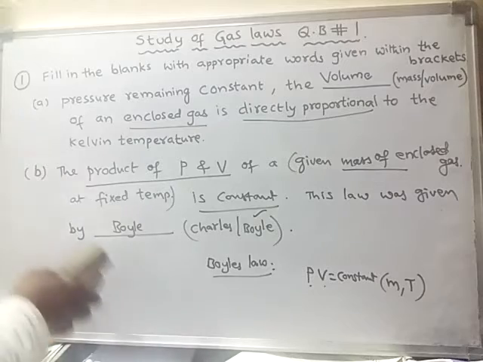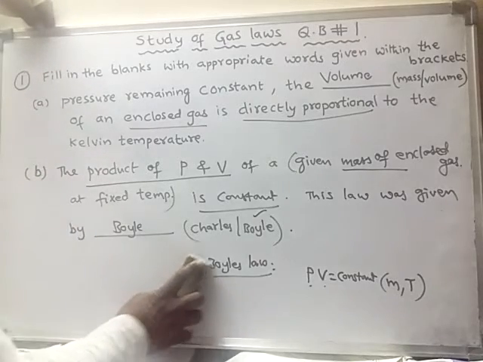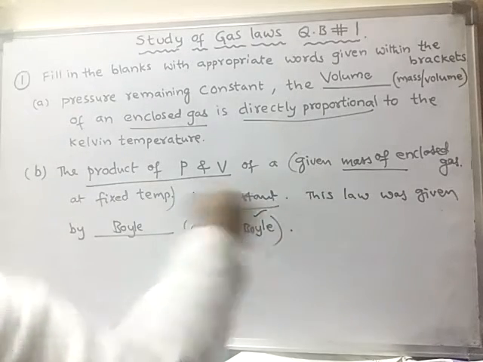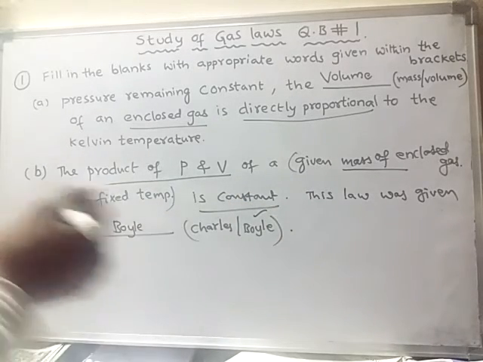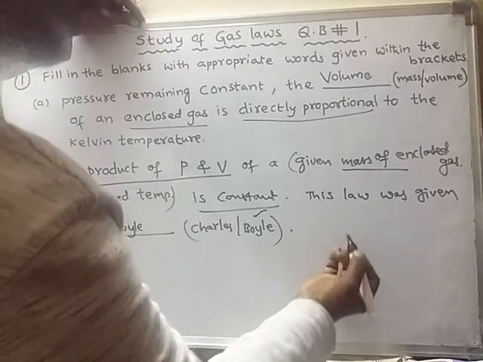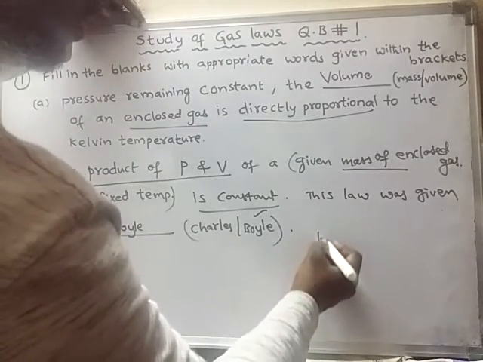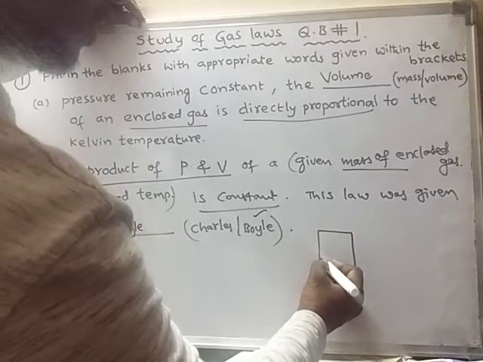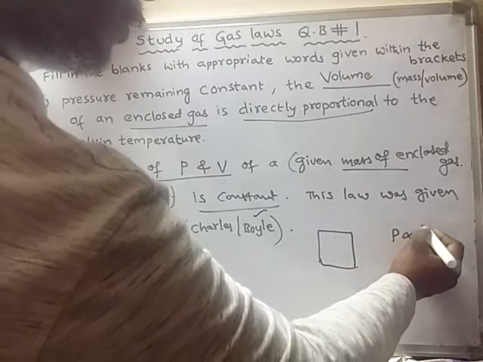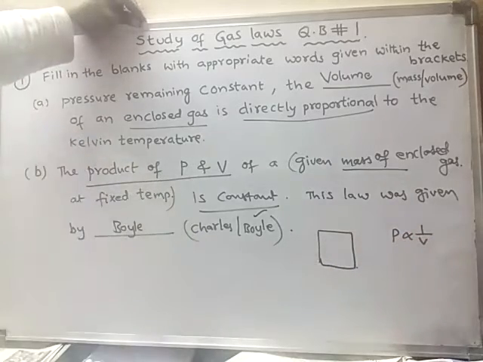Next, statement C. Why is it constant? Suppose the product of pressure and volume remains constant. P is always inversely proportional to V. Remember that.